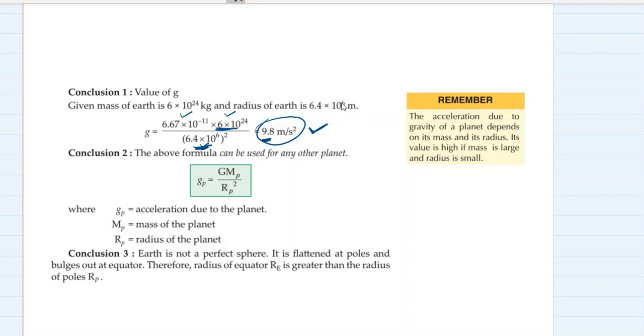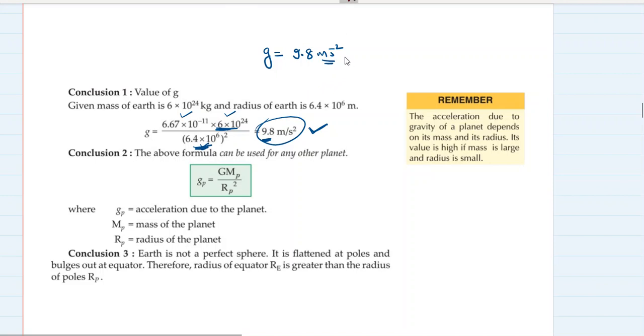It can be a little lesser or greater than this at different points on the Earth. At poles it will be slightly greater than this, and at equators it will be slightly smaller than this. But the average value which we take in all the questions is 9.8 meter per second square. That is the value of acceleration due to gravity. You see the SI unit, meter per second square, that is also the SI unit of acceleration.